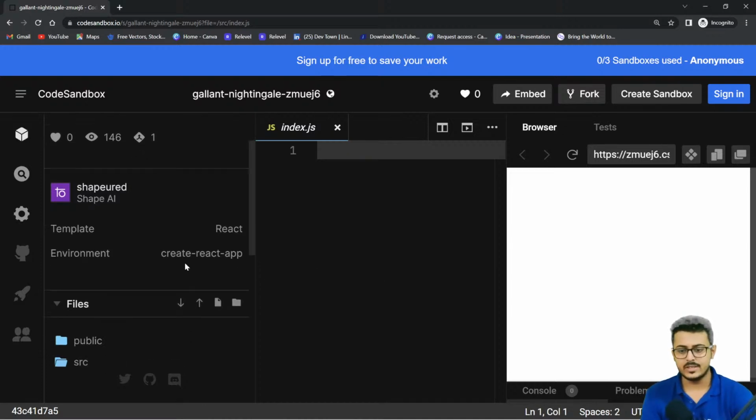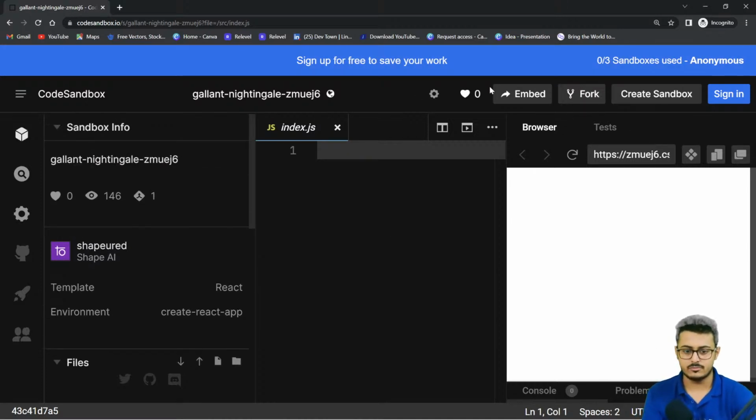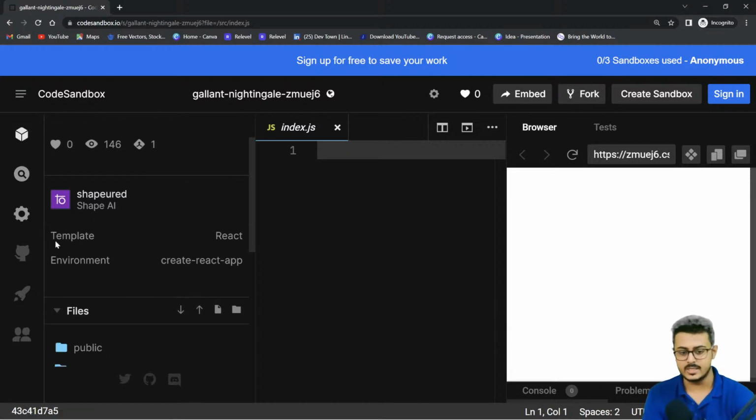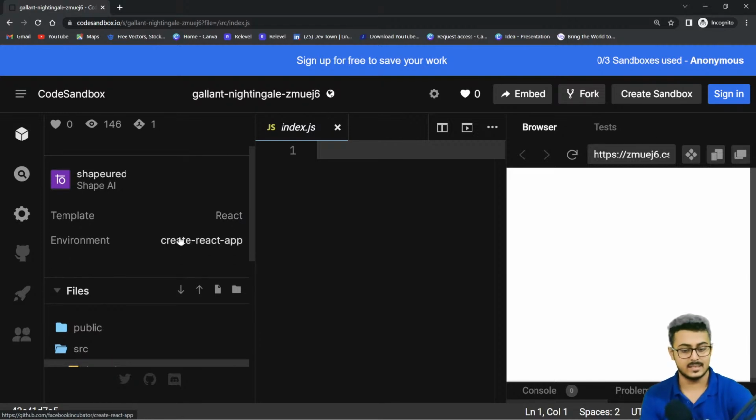Okay, so right over here, once you have forked it, please don't forget to fork it. Do not directly use this. It would be better if you fork it for your future use as well. The second thing is, as you can see, this is a React template that I've created. The environment is create React app. So if you're working locally, you will have to use create React app in your terminal to set this entire thing up locally as well.